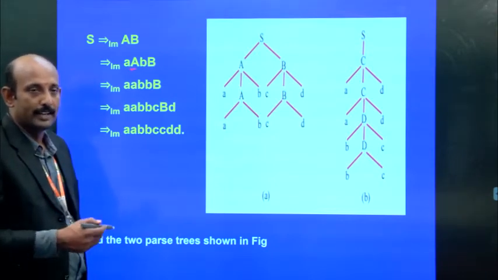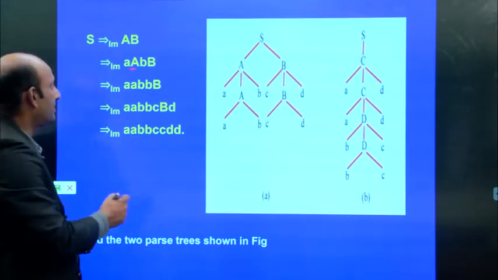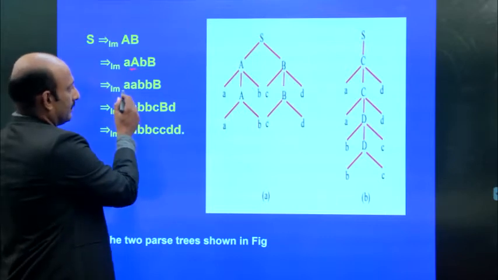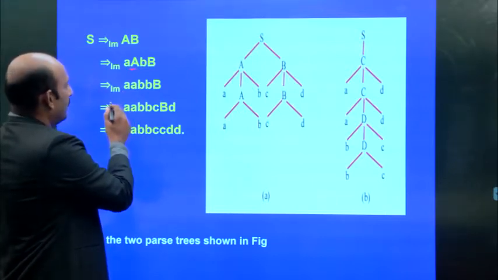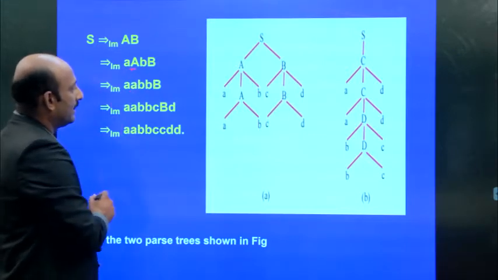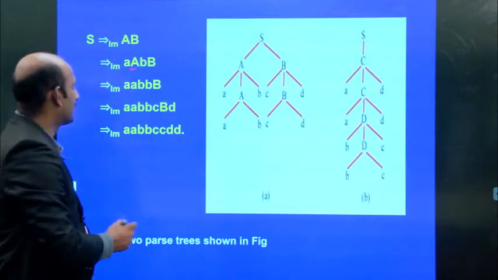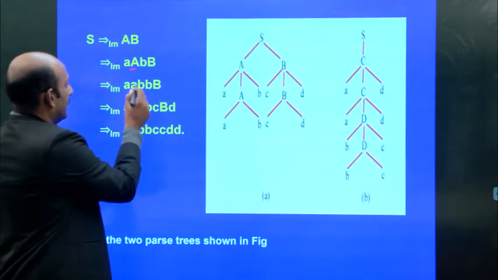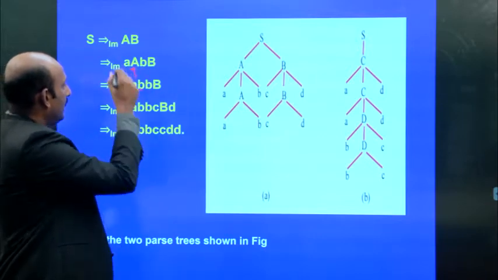We can go for replacing this leftmost non-terminal A. So it is expanded like that. This A can be replaced by AB, likewise.